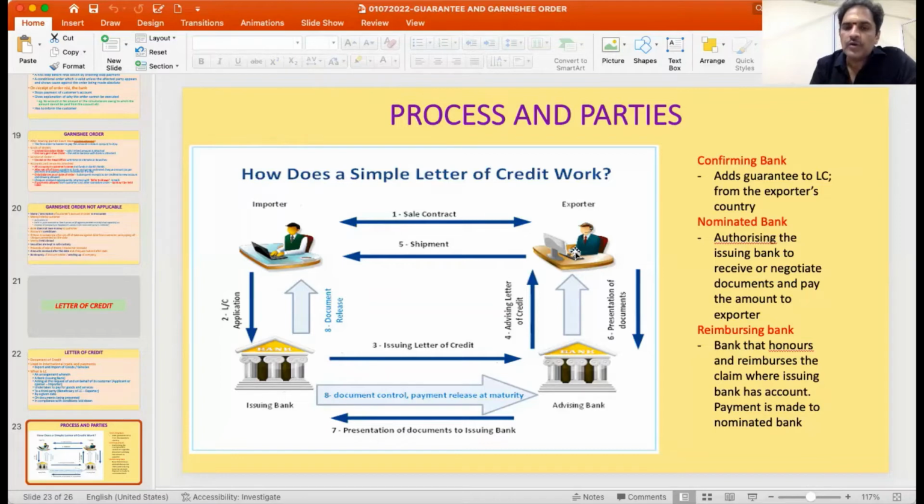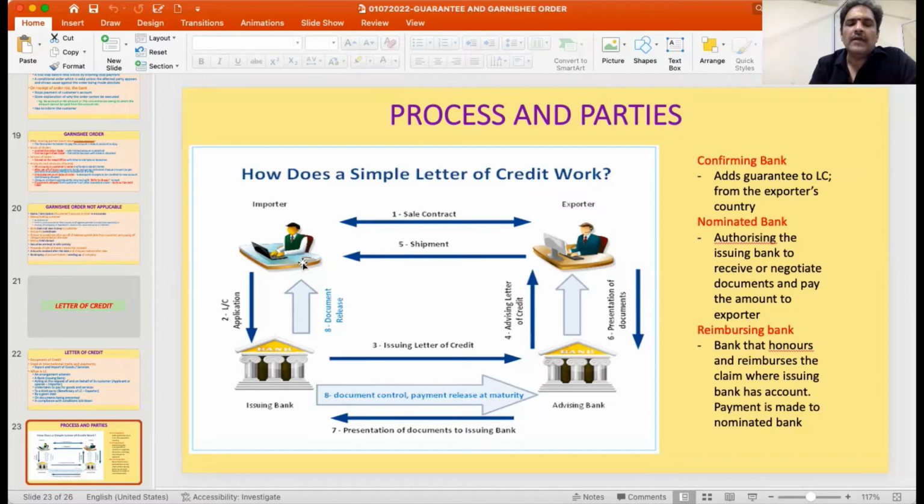Now the exporter goes and ships the goods to the importer. Then he presents the documents of import and shipping to the advising bank. Now the advising bank transmits the documents to the issuing bank. Now the issuing bank, after receiving the money, will debit the account of the customer, and it will release the payment to the advising bank, which will in turn make the payment to the exporter.